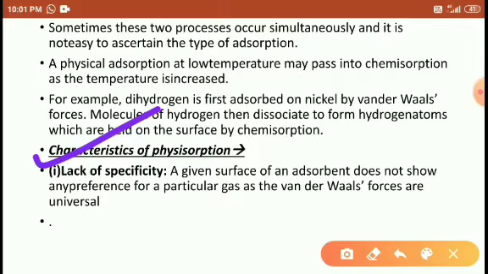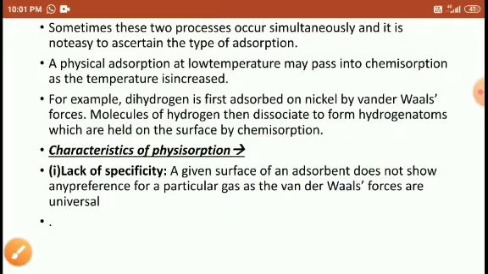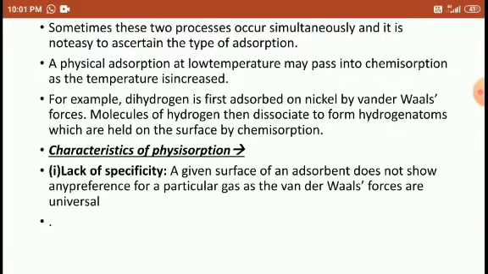Lack of specificity. Whatever the adsorbent is, it cannot show any specific response, any specific attraction to the gas particles. It shows a uniform van der Waals force of attraction to all the gas particles.